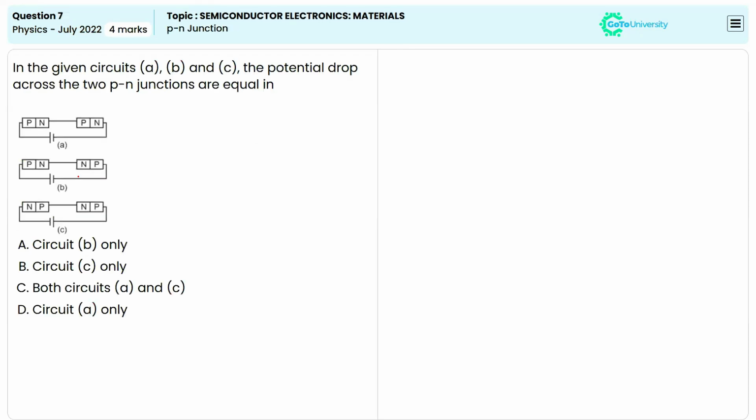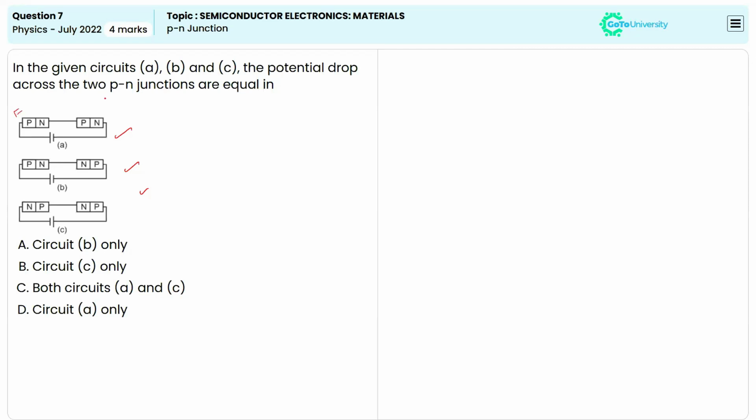Now, the next question. In the given circuit, the given ABC circuit, the potential drop across the PN junction is equal in which one? This is the question. So we have three circuits here. We know that the equal potential drop occurs when both circuits are either in forward bias or reverse bias condition. So here let us check what the conditions are.